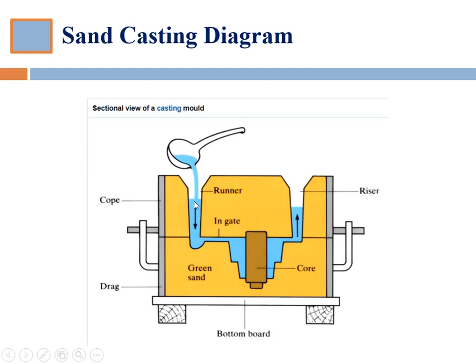Then this is called the runner or the sprue, this one is called the riser, and this one is known as the basin. So this is all about sand casting.